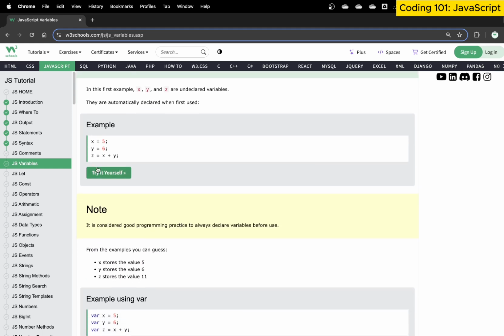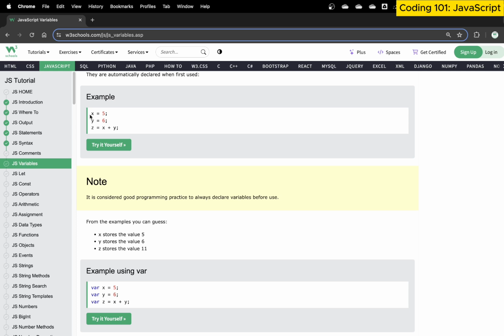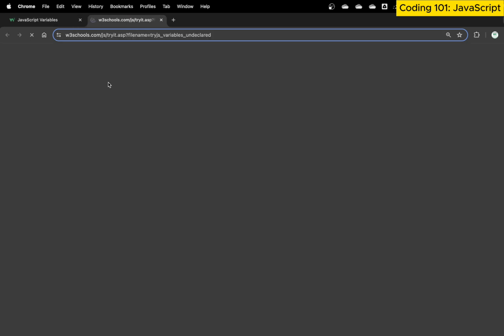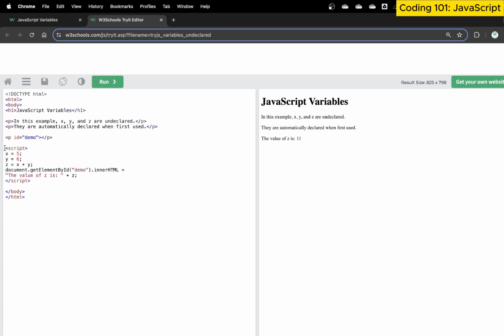So if I go automatic, meaning that I don't provide any prefix and I just write x is equal to 5, this is what we call an automatic variable declaration. So we use a script tag. We say x is equal to 5, y is equal to 6, and z is equal to x plus y. So what we have done is we have taken a variable x, assigned it a value 5, taken